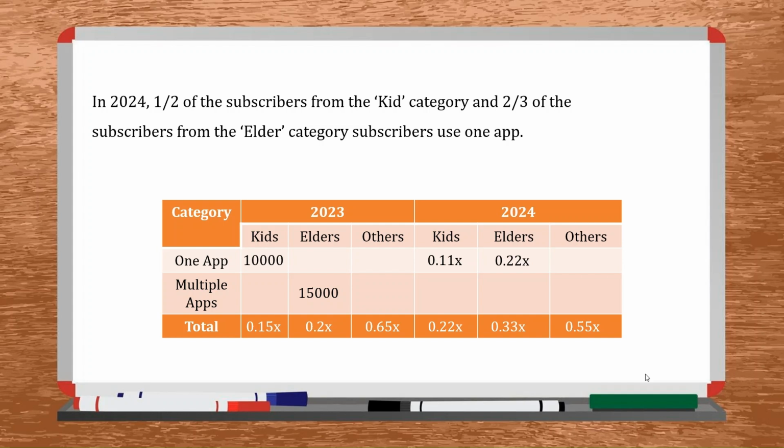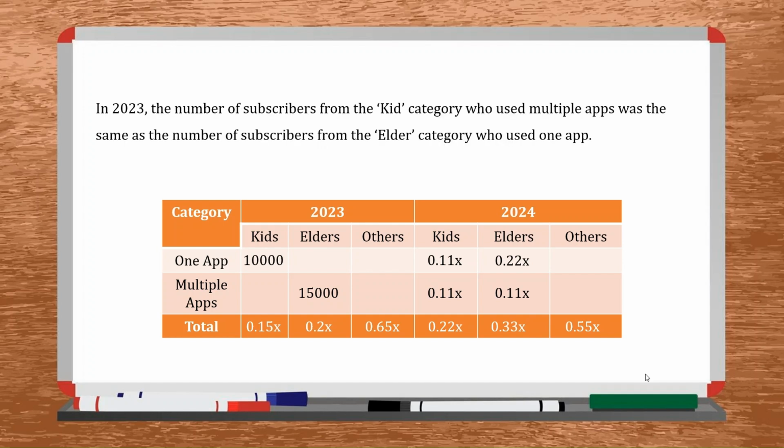So I can just calculate the number of people who are using multiple apps as well, because I know the total. That would be 0.11x for each of kids and elders. I don't know anything about the split of others right now, so I'm not putting any of those values. The last information that I have is kids who used multiple apps and elders who use one app. It's the same count. Let me denote that particular information with y.